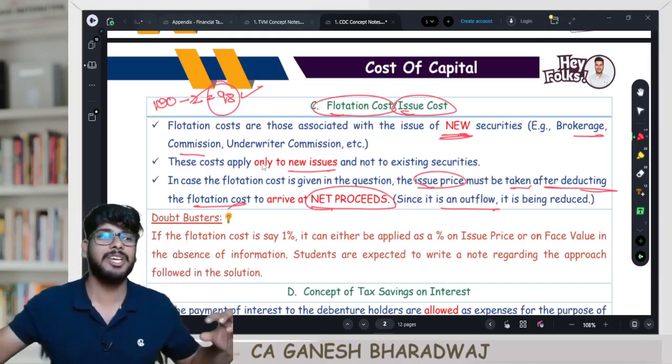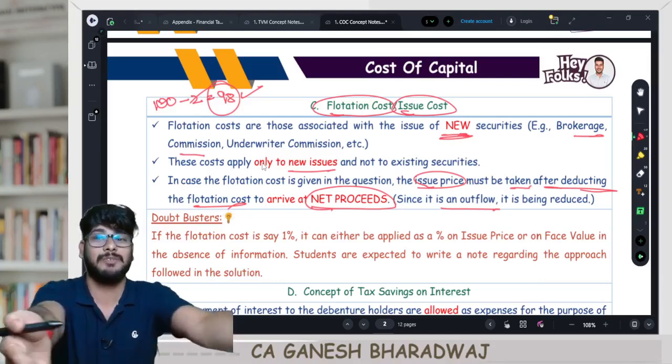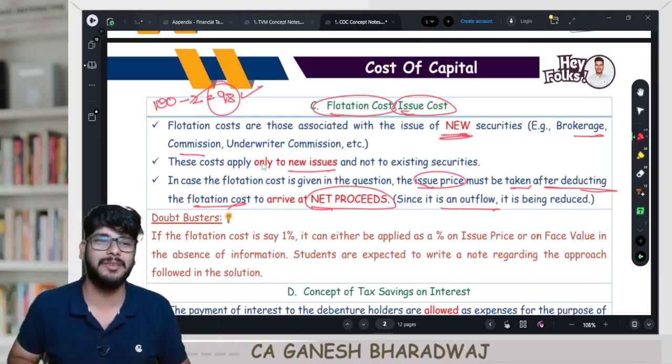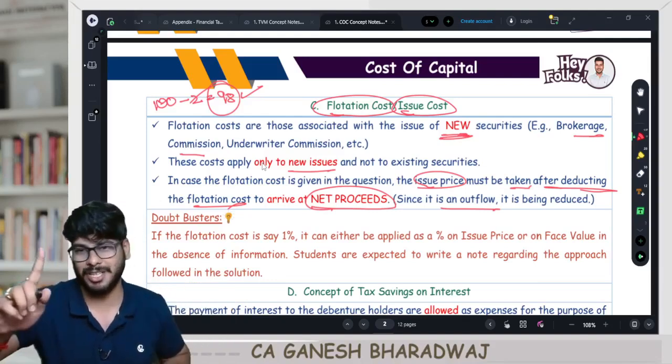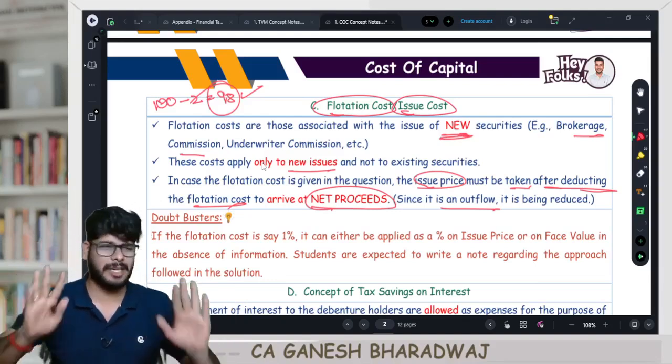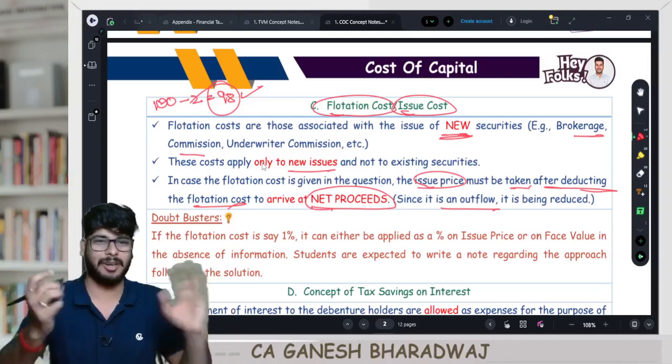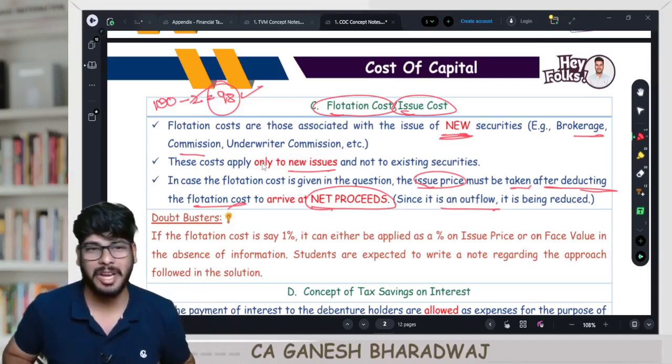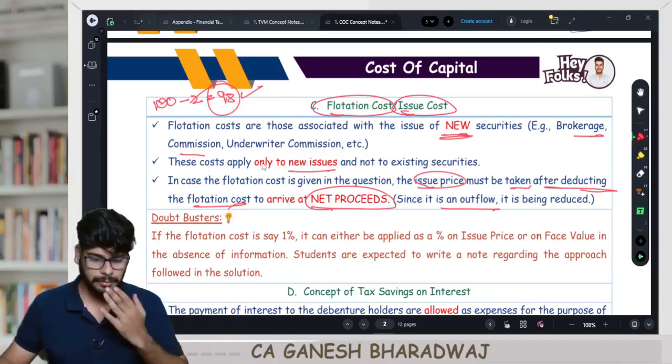Because of that, my cash flow equation will change. So I'm not using the same cash flows which you use, and hence there will be a slight deviation between your calculation and my calculation. Are you able to understand? But as a general thumb rule, if flotation cost is not there, then you are right. Your return is my cost. Right.